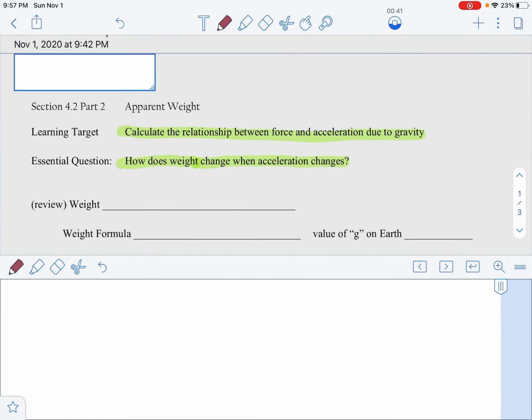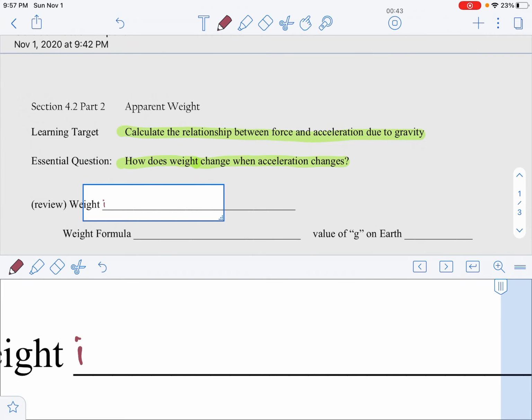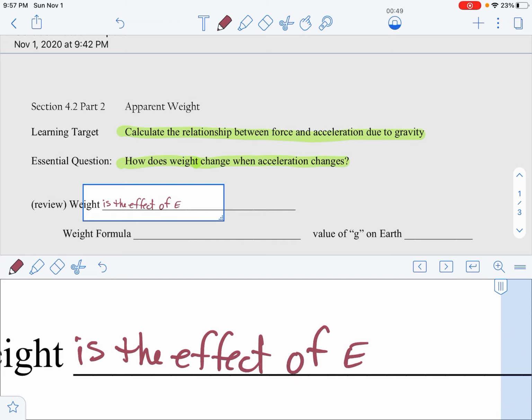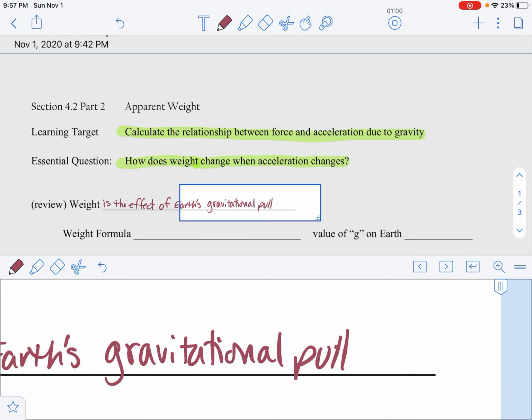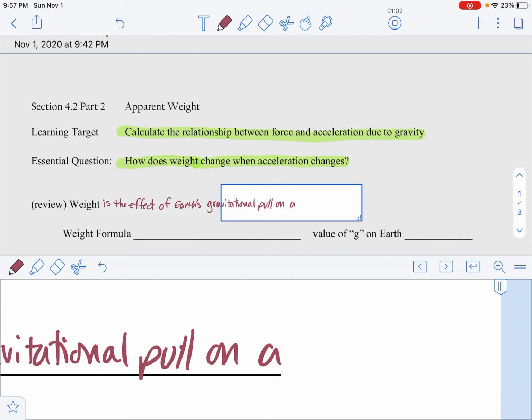Remember that weight is the effect of Earth's gravitational pull on a mass.